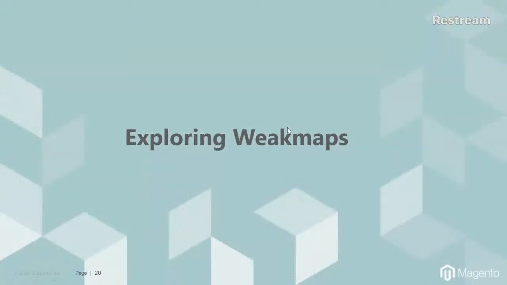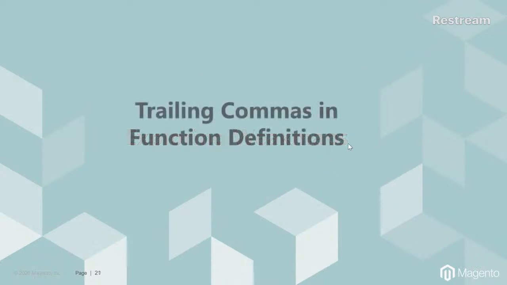So I hope you were able to understand. I know weak maps are a little bit complicated to understand because we don't use them in our day-to-day examples. But I would highly recommend you check out their documentation and try to see the different use cases they have to offer. Normally, you won't use it in your day-to-day development projects, but it mostly gets used by libraries or frameworks wherein object caching is used. Great. Let's move on to the next part, which is trailing commas in function definitions.